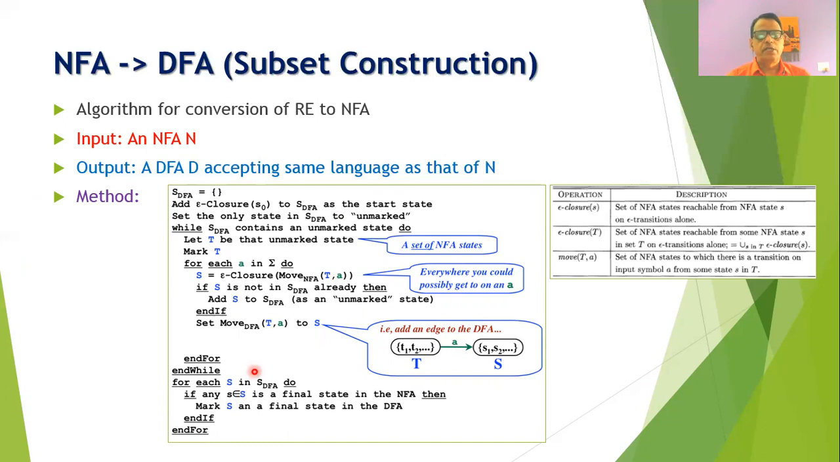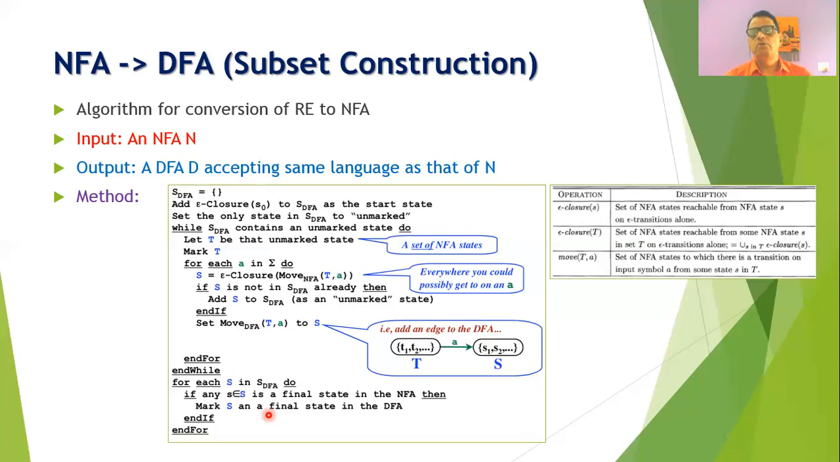Now for each state S in the DFA, we will see that if there is any state small s which belongs to the capital S and which is the final state in the NFA, then the corresponding DFA state will be marked as a final state. So if any state of the DFA contains the final state of the NFA, then the same state will be marked as the final state of the DFA. So this is the algorithm that we need to follow whenever we want to convert a given NFA into DFA.